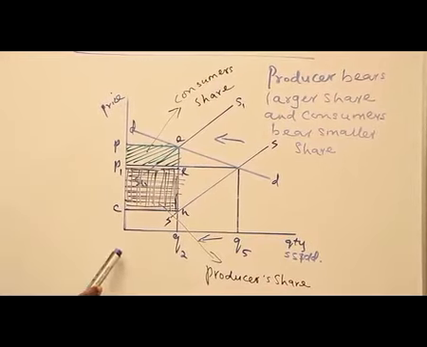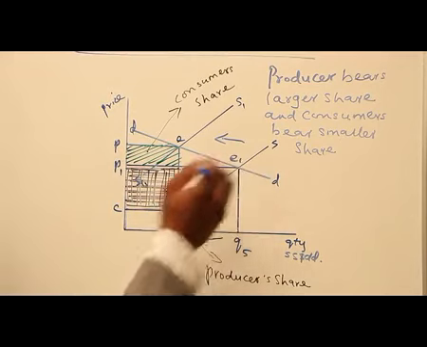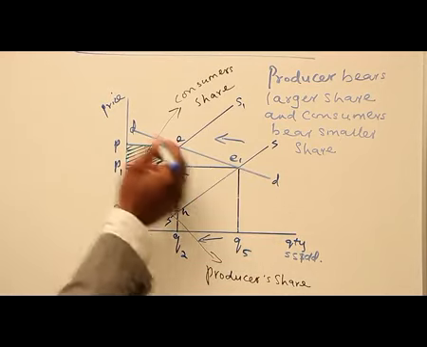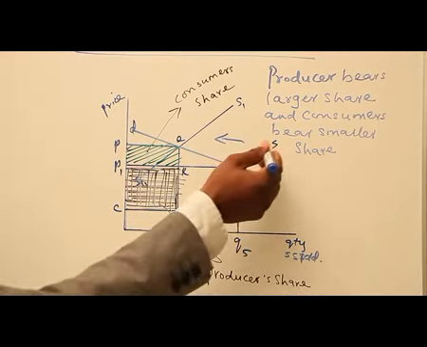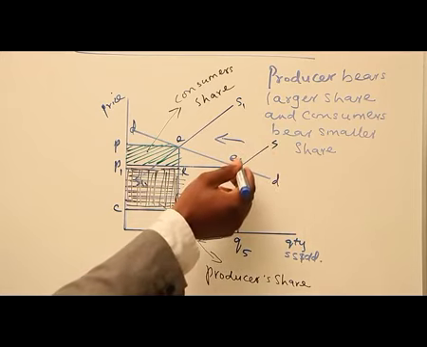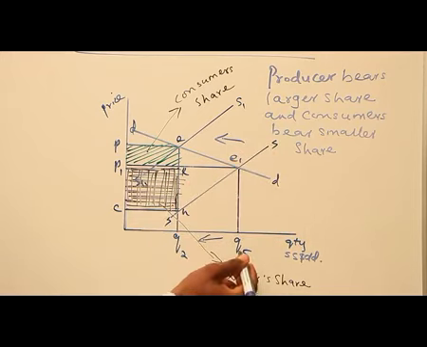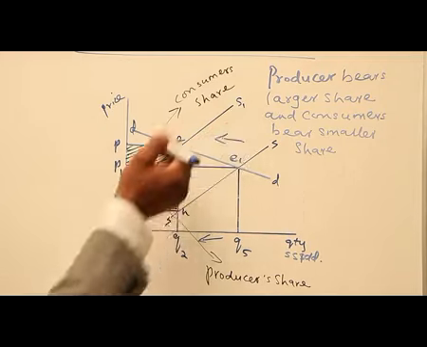This is the price axis, this is the quantity axis. Then we have equilibrium here, E1, where the demand curve meets the supply curve. That's the equilibrium point, while the equilibrium quantity is Q star. What's going to be the price? The equilibrium price is P1. Now, having imposed tax, the supply curve will shift backward. So that's why we have S1.